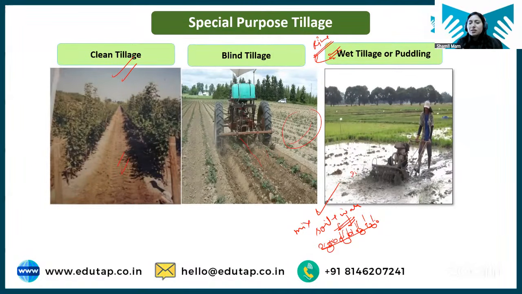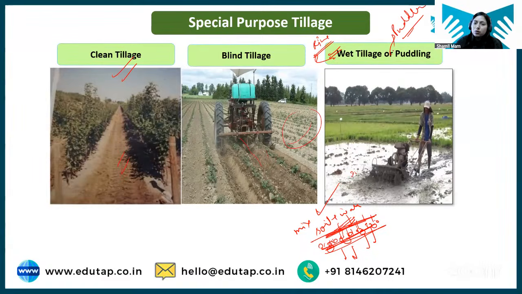So this is the purpose of puddling, just to seal the soil surface so that water cannot percolate down inside the soil, because for rice we need standing water condition over the field. For sealing purpose this puddling is done. Once the soil is sealed, water will stay over the soil, which is required for the rice. Clear? And students, this puddling is done with the implement which is known as puddler.